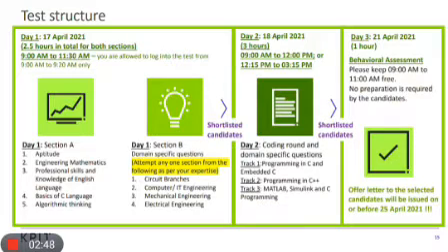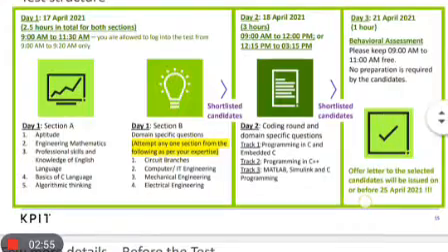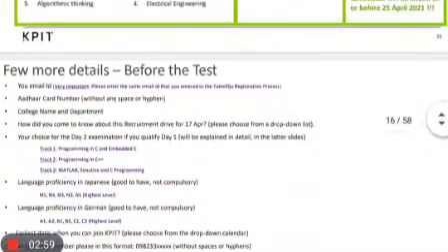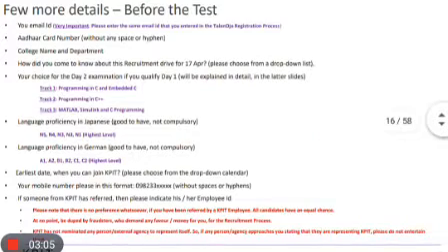We will look at the details about day 1 and day 2 further ahead, so this is just an overview. The third day is a behavior test. It is not an elimination test, so no need to worry about that, and preparation is also not required. Only for day 1 and day 2 you have to practice a lot and prepare well for the exam.